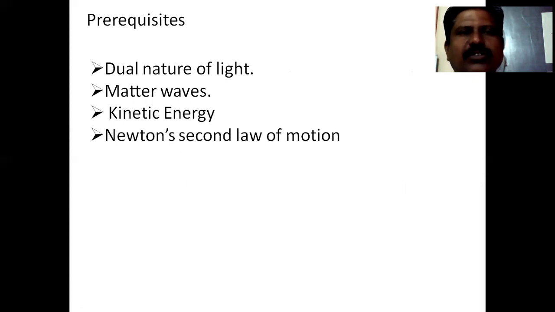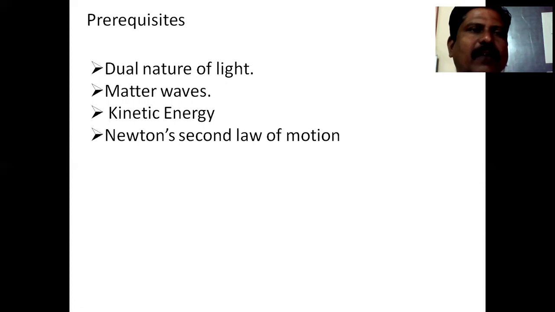that equation is derived, and I already have mentioned the dual nature of light. In the first chapter, in the case of matter waves, you have learned that light exhibits a dual nature, wave as well as particle. To explain interference, diffraction and reflection, we treat light as a wave.